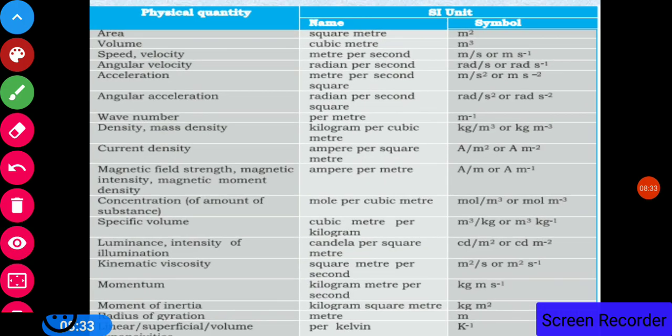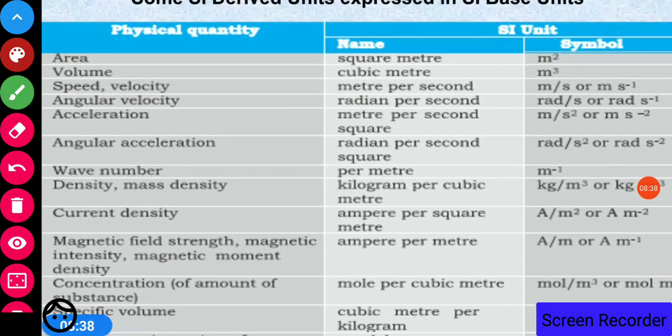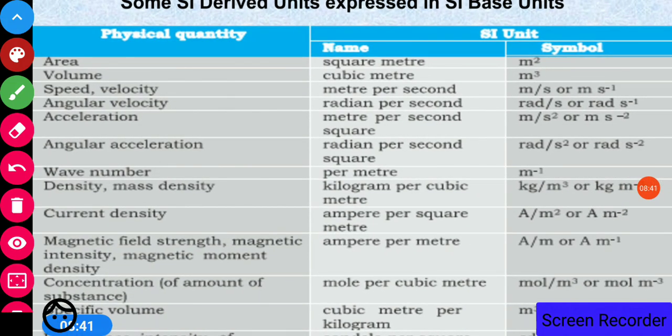Now, some SI derived units expressed in base units. You have come across the term area. If we consider the area of a square, that is length into length, side into side, so square meter, and m² is the symbol. Similarly, volume is cubic meter, m³. Speed or velocity is meter per second, and the symbol is m/s or m s⁻¹.